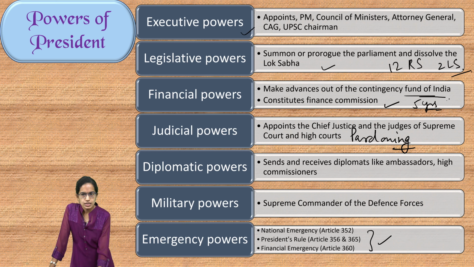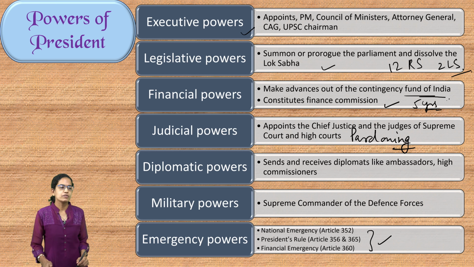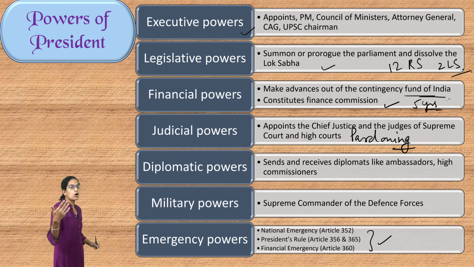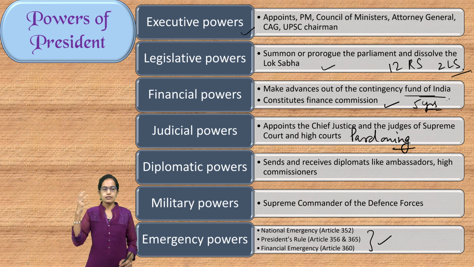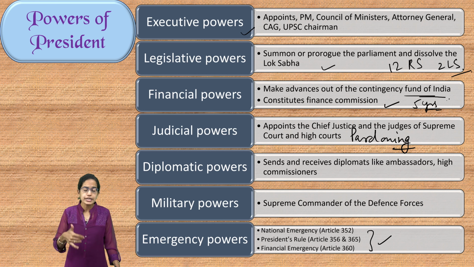Coming to the executive powers, President appoints Prime Minister, Council of Ministers, Attorney General, Comptroller and Auditor General and Chairperson of UPSC in advice with the Prime Minister and therefore has executive powers. Also, the commissions of SC, ST, OBCs, the interstate councils are appointed by President. So those are some of the powers of the President.